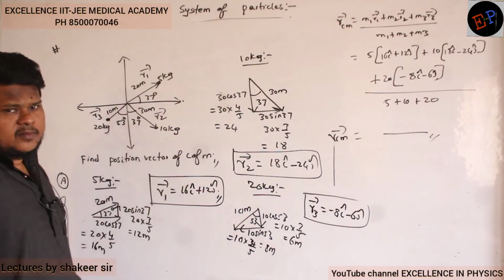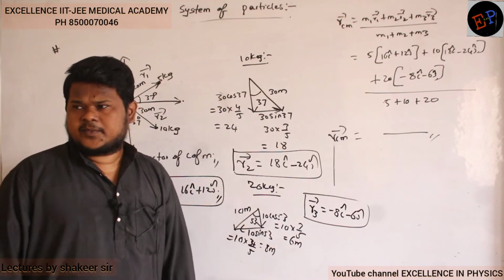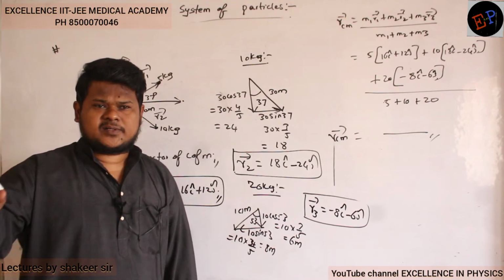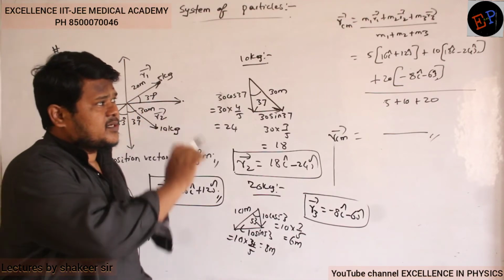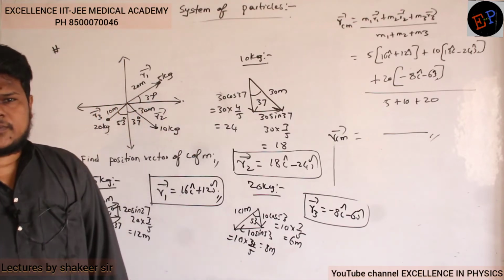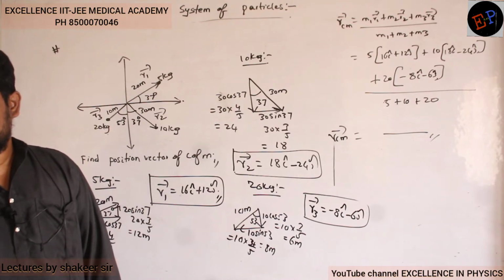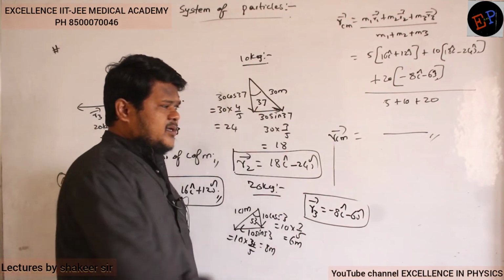Is it clear how we are calculating center of mass of any body? Just split all the vectors into respective components, convert into position vectors, then substitute in the given equation. But if you ask only for x center of mass, y center of mass, or z center of mass, then separately you can calculate.